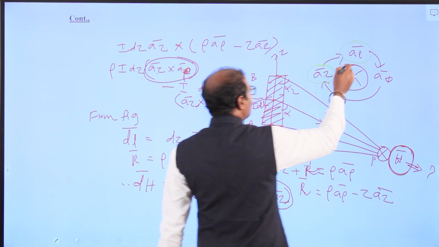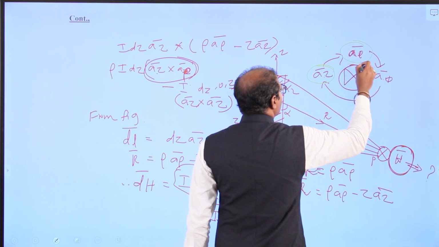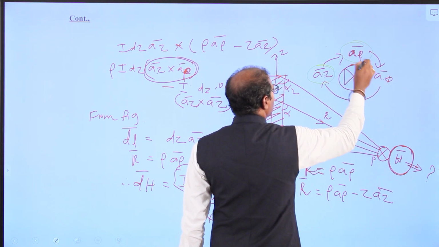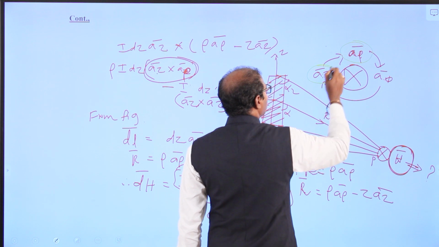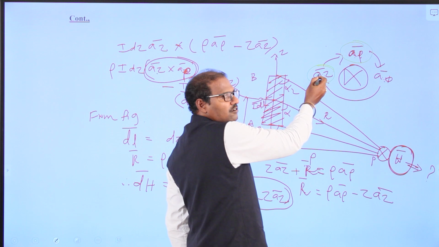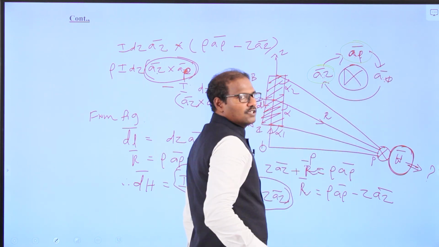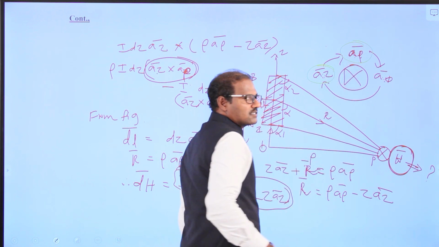There is a rule when we are multiplying two vectors: a_rho, a_phi, a_z. If you multiply two vectors, the third vector will come. If you multiply a_rho and a_phi, the a_z vector will come. If you multiply a_z and a_rho, the a_phi vector will come. If you multiply the same vector, it will be cancelled.